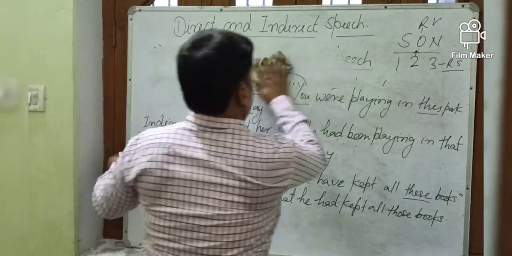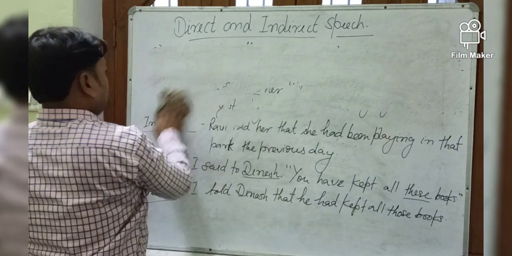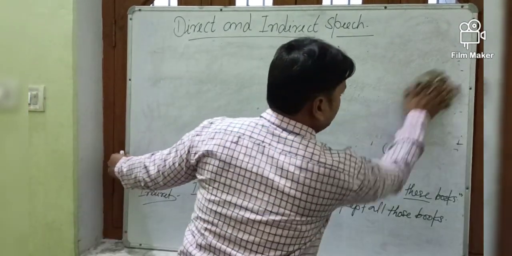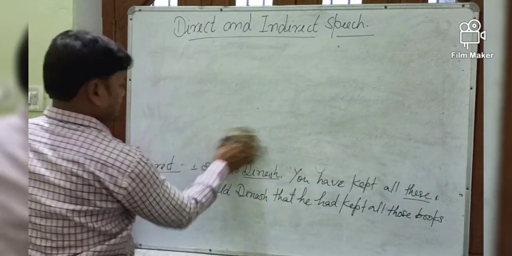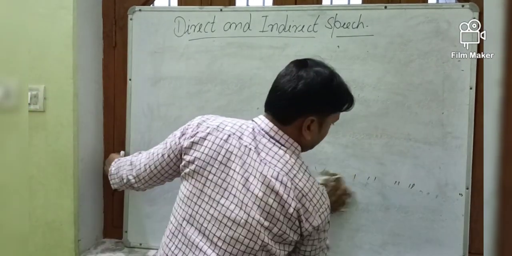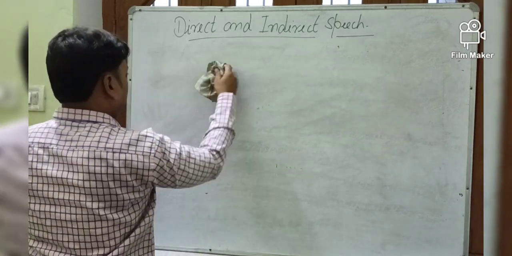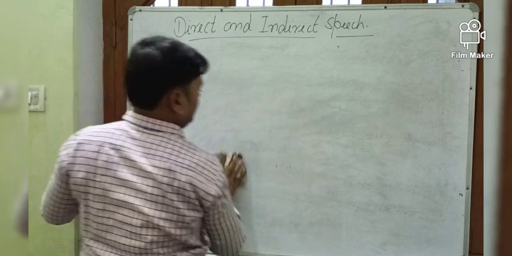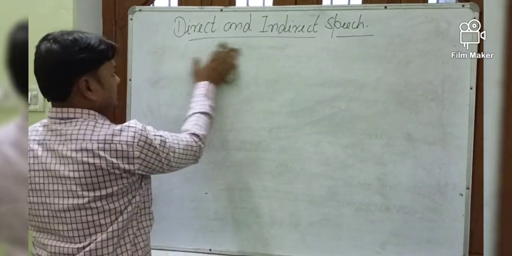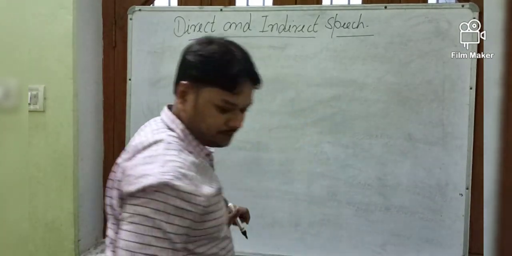As in my previous video I have told you, to learn direct and indirect speech, it's very important for you to learn the tenses. Very soon I will be telling you tenses. But meanwhile, you learn it. Then only you will understand direct and indirect speech in a better way.